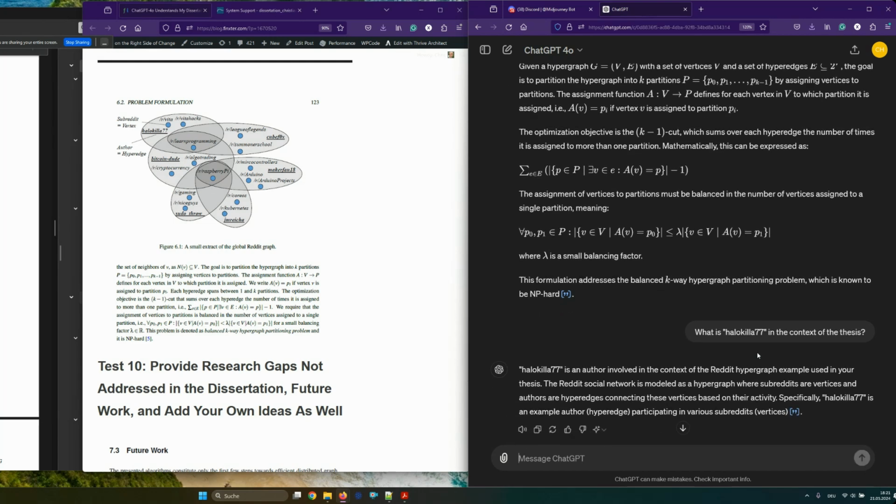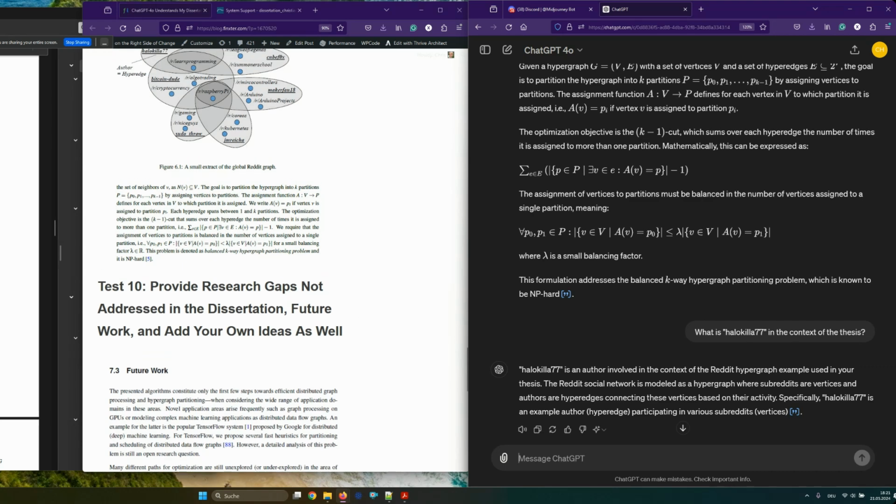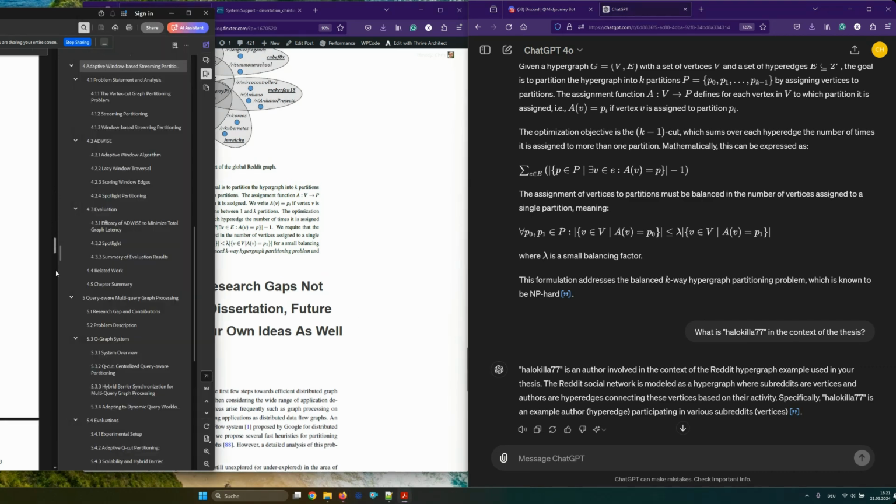Wow. Wow, it is able to. No, this cannot be true. This cannot be true. It did the object recognition on all figures as well. I did not expect this. I thought, okay, maybe it understands the text, but I did not provide any textual information about this user. This is what blows my mind.